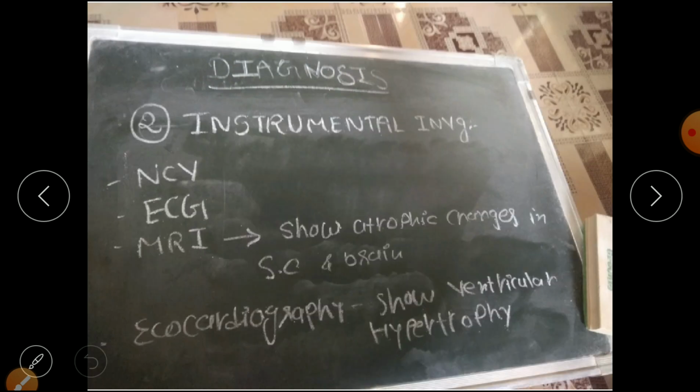Second, we diagnose by instrumental investigation, that is NCV, ECG, MRI and echocardiography. NCV is for the nerve conduction study. ECG is for the cardiac condition. Then MRI shows the atrophic changes in the spinal cord and brain. And last is echocardiography, which shows whether ventricular hypertrophy is present or not. So this is about the instrumental investigation.